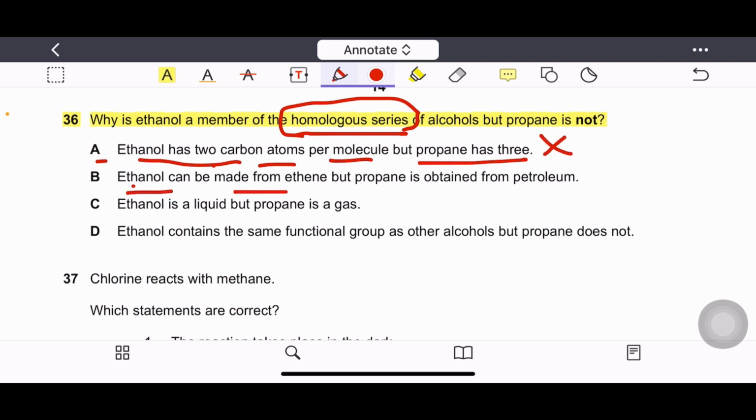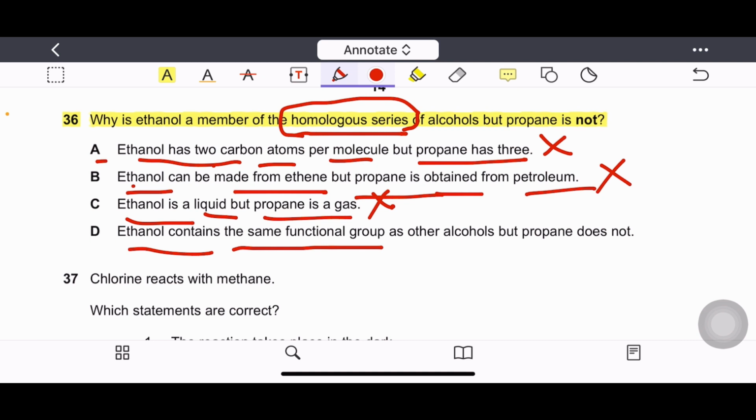Ethanol can be made from ethene but propane is obtained from petroleum. It is not the proper reason. Ethanol is a liquid but propane is a gas. Wrong. Ethanol contains the same functional group as other alcohols but propane does not. Same functional group is a characteristic of homologous series. So this is the correct answer. Option D.